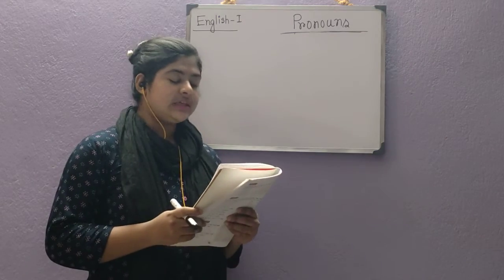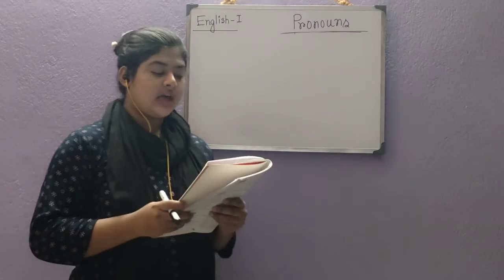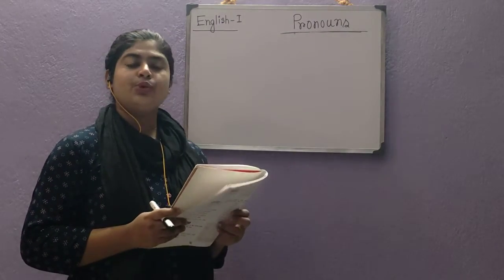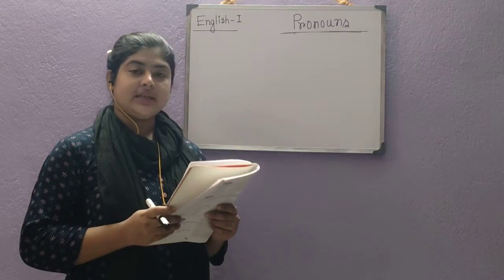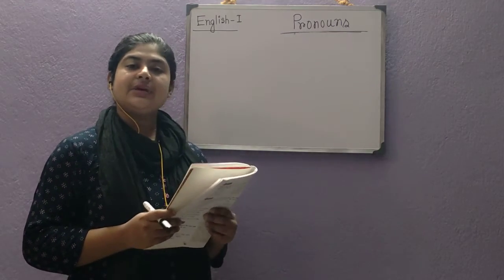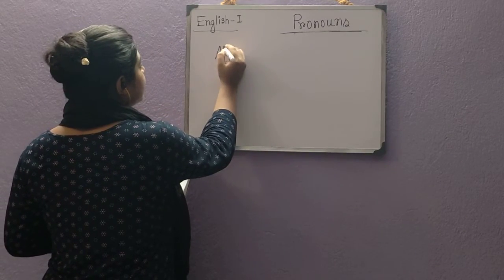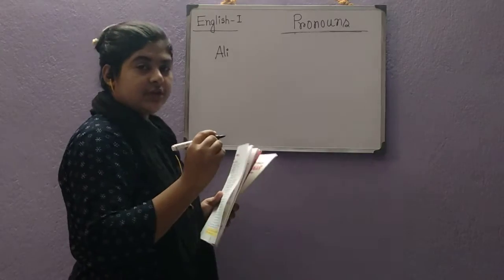pronouns in the sentence. Okay, so the first sentence is Ali lives in Pune. Ali is a tailor. As you can see, the name Ali is definitely a naming word.